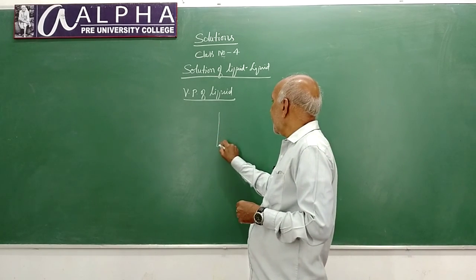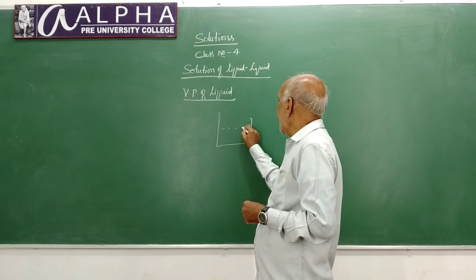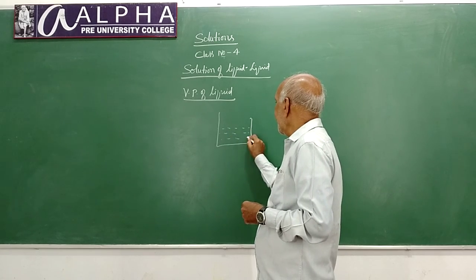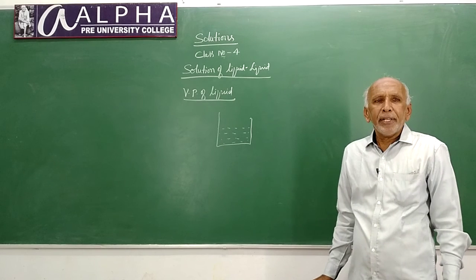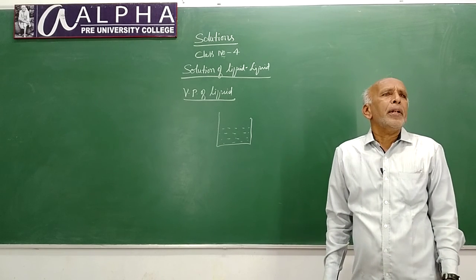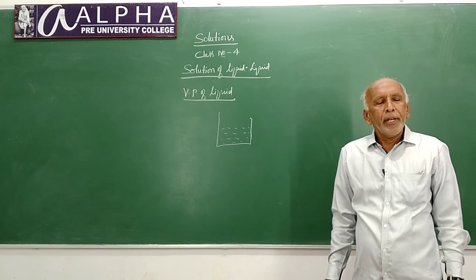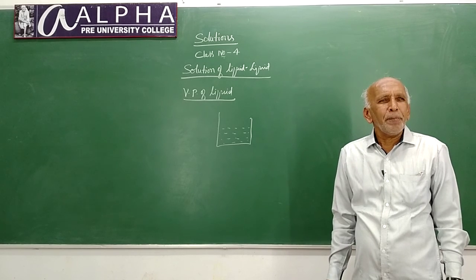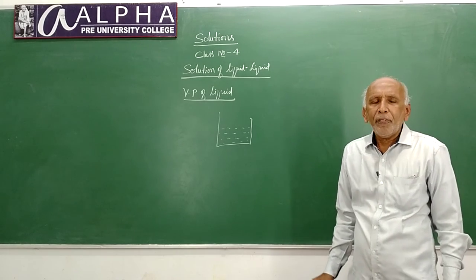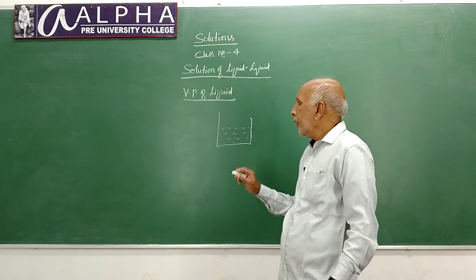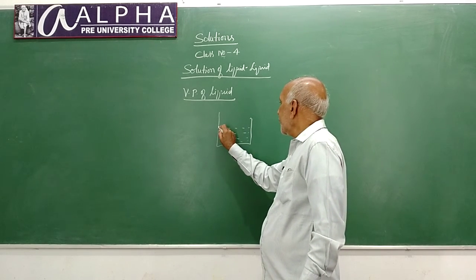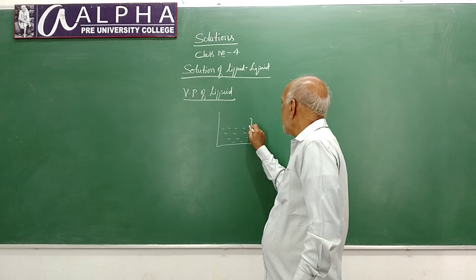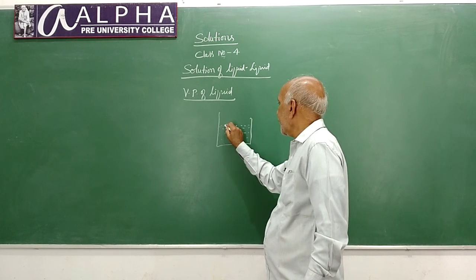You just consider a liquid. Here, on rising the temperature or even at the normal condition, liquid vaporizes to some extent, of course to a small extent. At the surface of the liquid, there will be some vapors of that liquid.